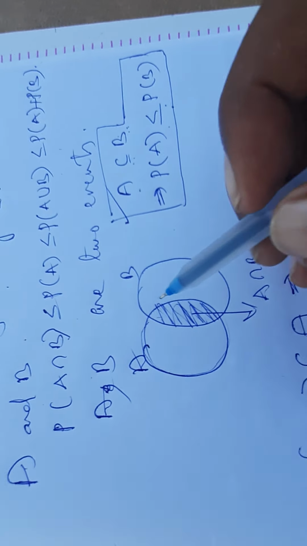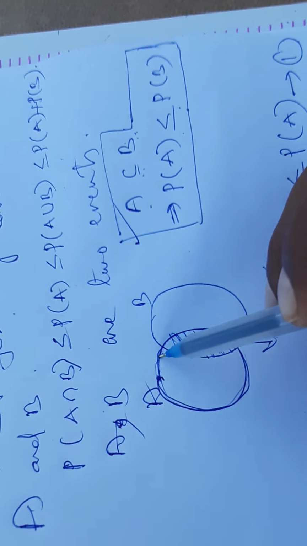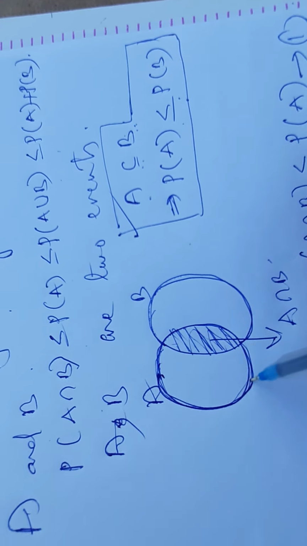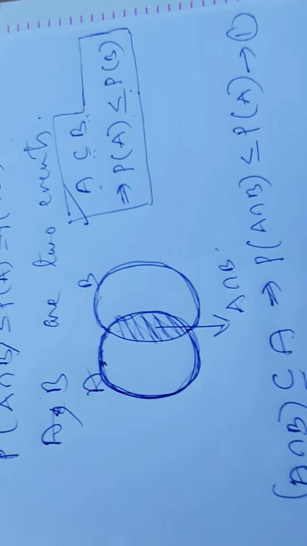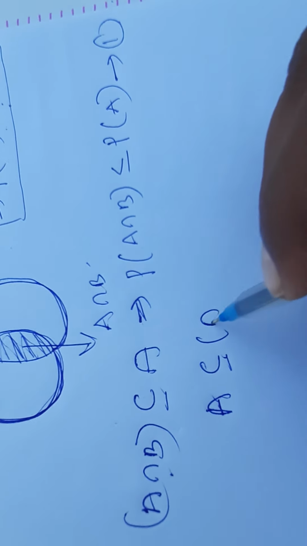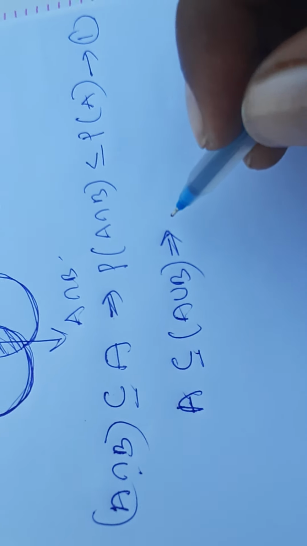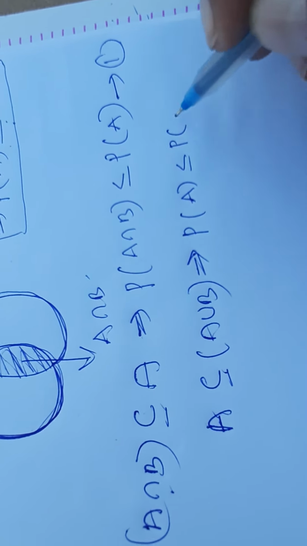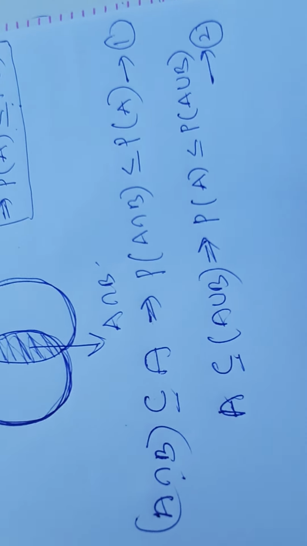Next, this is A and this is A union B. What is the relation between A and A union B? How are they related? Here I can say A is a subset of or equal to A union B. So automatically, if you apply probability, then P of A is less than or equal to P of A union B. Equation number 2.